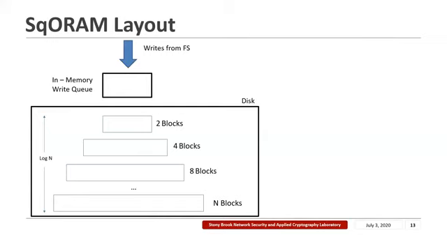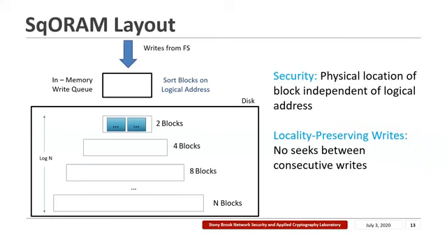So this is how a write is performed in SqORAM. Let's say you want to write 2 blocks of data received from the file system. First, you sort these blocks on their logical addresses, and then you write them to the top level buffer. Now notice that the physical location of the blocks are independent of their logical addresses because they're always written to the top level. Also, this mechanism ensures locality preserving writes, because when the write queue is flushed and blocks are written to the top level buffer, then no seeks are incurred between consecutive writes.